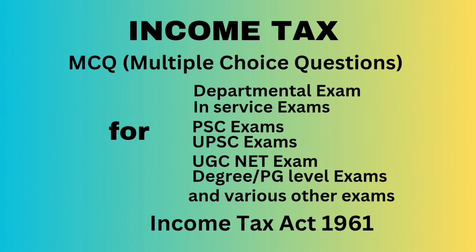Option A, resident and ordinarily resident only. Option B, both resident and ordinarily resident and resident but not ordinarily resident. Option C, non-resident. Option D, none of the above. Correct answer, none of the above.